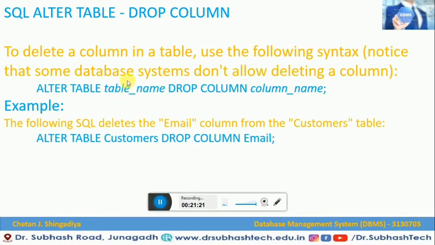Now similarly, as we use add column, the opposite thing is when you want to drop a column. To delete a column in a table, we are going to use the following syntax. Notice that some database systems do not allow deleting a column. So here they are talking about the DBMS system, that is nothing but RDBMS system. They are saying that some of the RDBMS systems may not allow deleting a particular column. That means it will not be allowed to use such commands in a particular table.